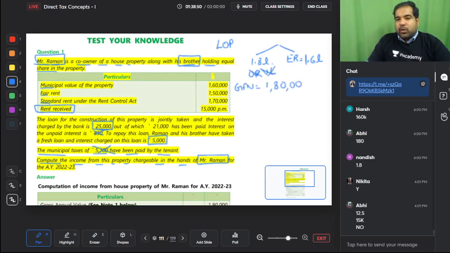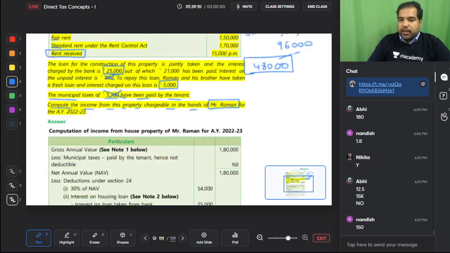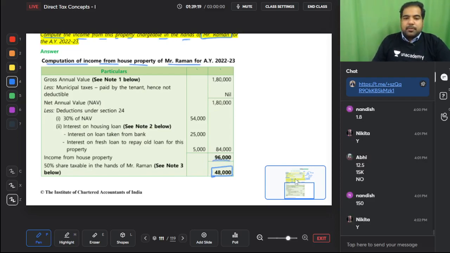Guys, let's do it on the calculator. From 1,80,000, there is no municipal tax, so that is your NAV. From that I will minus 30%, and then I will minus 30,000 as interest. So that gives me 96,000 as income from house property. Into 50% is 48,000, which is Raman's share. So income from house property of Raman is 48,000. I hope this is clear. This is the computation of income from house property of Raman. Do the entire calculation and then split it.